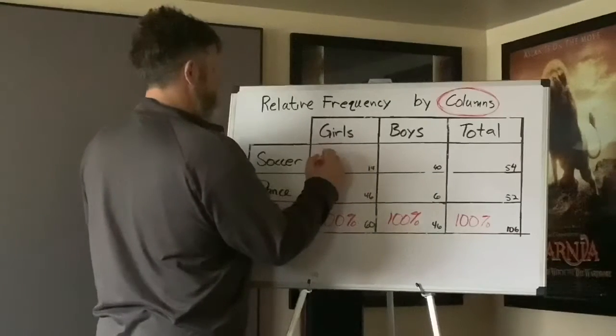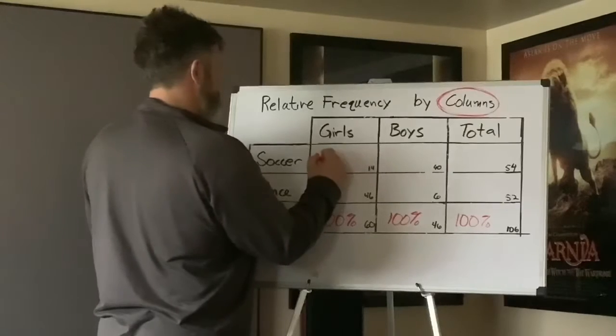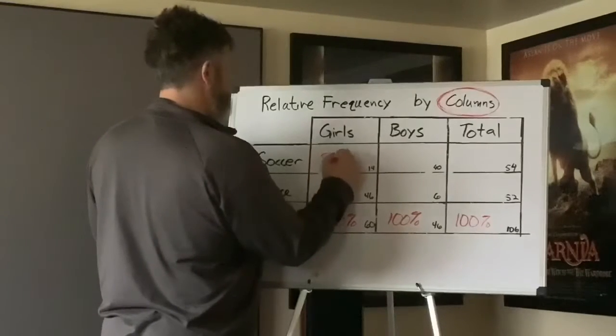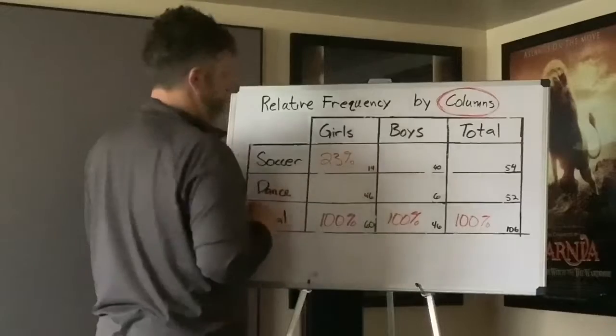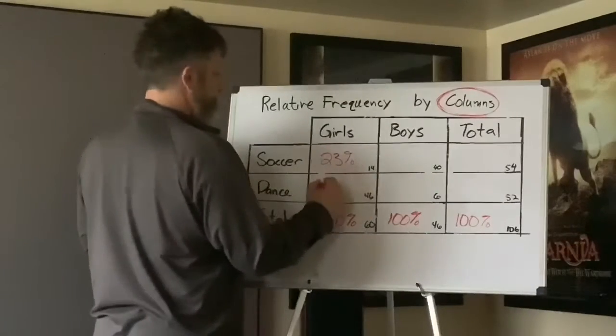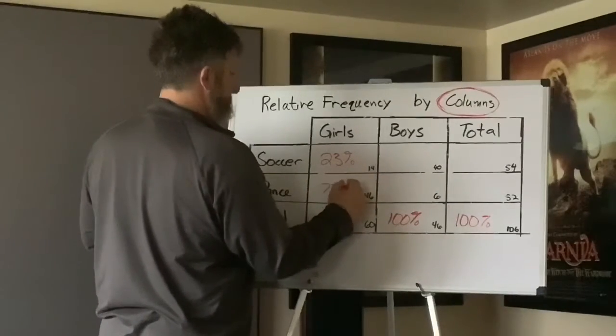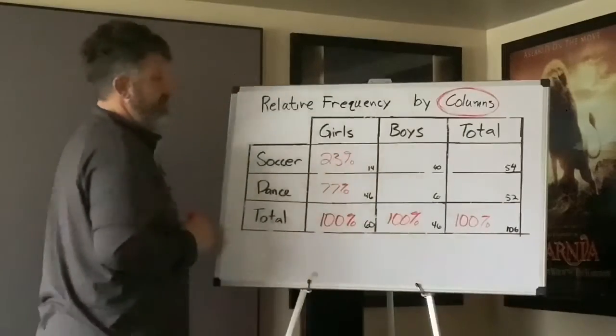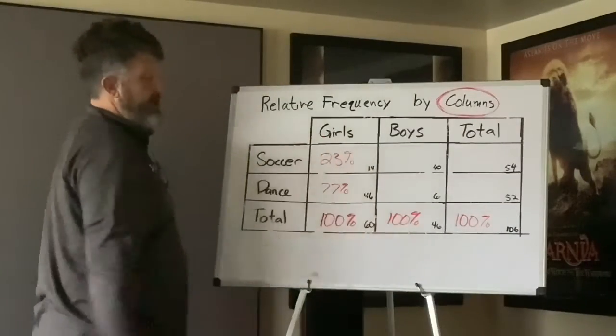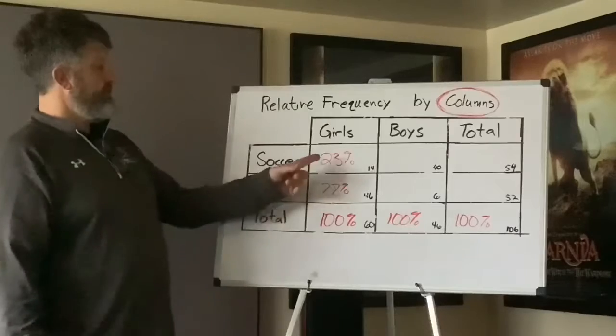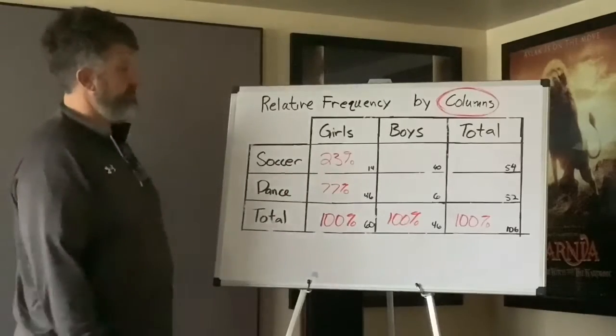0.23. Okay, so 23%, rounded properly. Okay, so then that means obviously this guy has to be 77%. Now, you might want to double check it, but we know for sure that it has to add up to 100, right? So 23 plus that will save you a little bit of time.